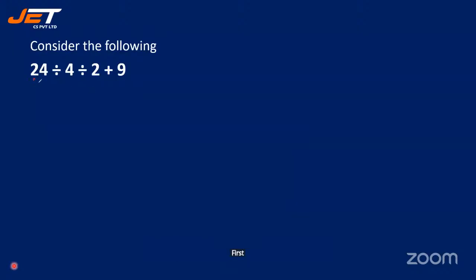But since I'm explaining, I'm just giving you this. First, we have to take division. So what is 24 divided by 4? 6 4s are 24. So now again you have another division, isn't it? So 6 divided by 2 is 3. Next plus 9. So the answer we got is 12. Okay, here you can see 2 divisions.